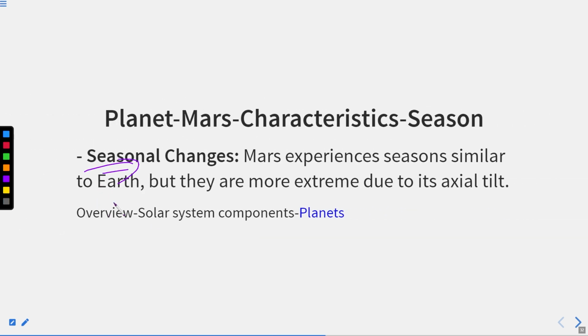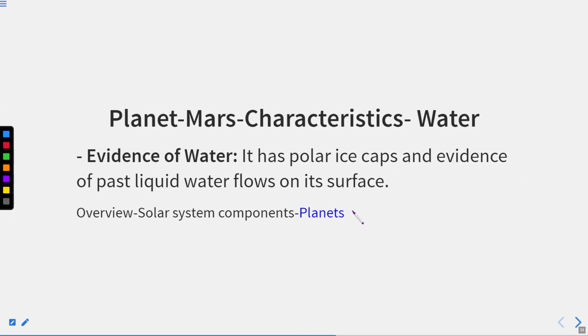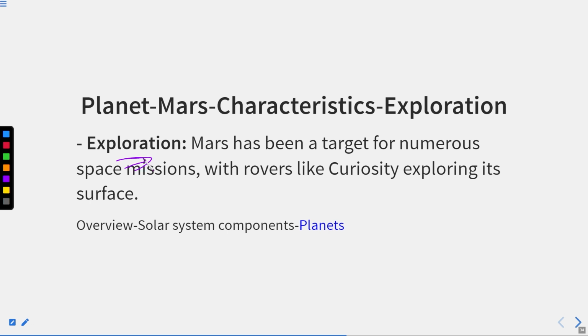Seasonal changes. Mars experiences seasons similar to Earth, but they are more extreme due to its axial tilt. Okay. Earth's seasons are moderate enough to sustain life, but Mars's seasons are not as good as ours. Thereafter, evidence of water. It has polar ice caps and evidence of past liquid water flows on its surface. Exploration. Mars has been a target for numerous space missions, with rovers like Curiosity exploring its surface.